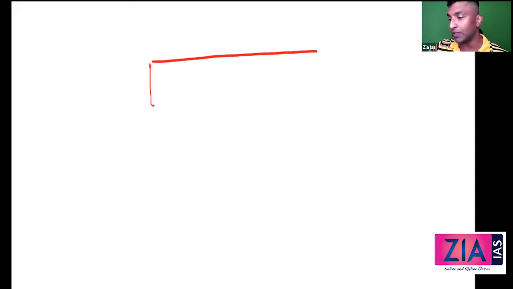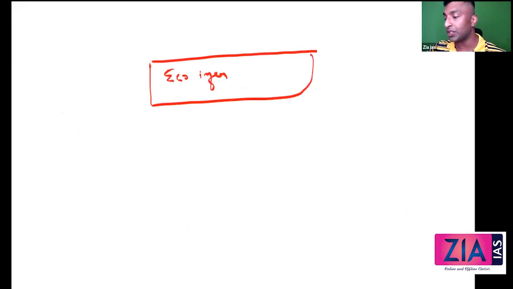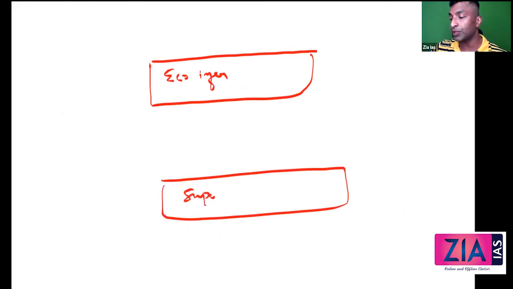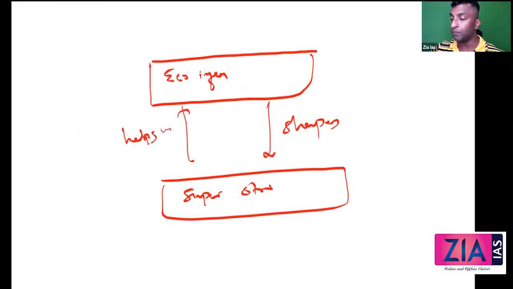know this one that we have discussed. What he said: economic infrastructure shapes superstructure, right? This is the fundamental point that I discussed yesterday, and I told you to remember this. It helps in functioning. Now tell me, guys, ideas will fall where? Economic infrastructure or superstructure? Where will ideas come?